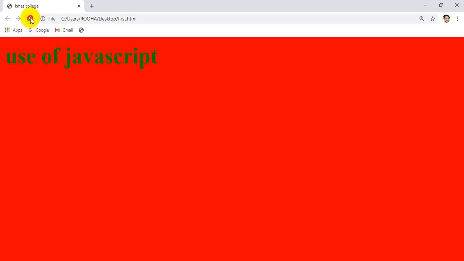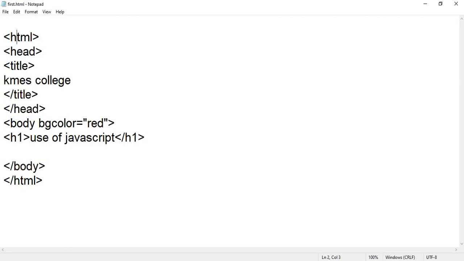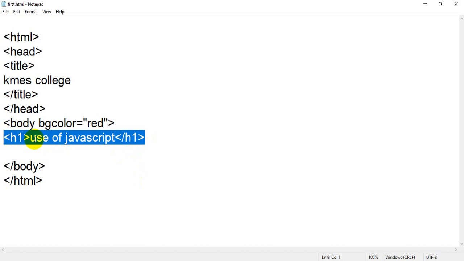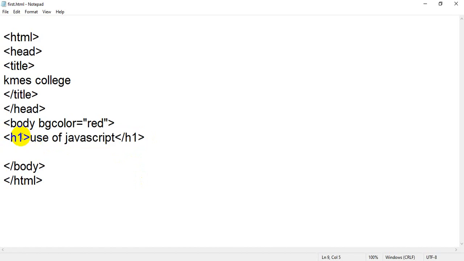So the color will be the default color. The words "Use of JavaScript" come from the H1 tag I have written. This is the opening H1 and this is the closing H1. You can write the closing tag on the same line or just after this line. There is no problem, but you have to write the opening first, then the content, and then the closing.